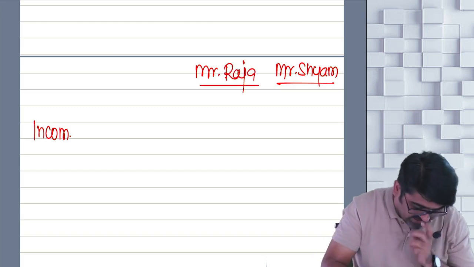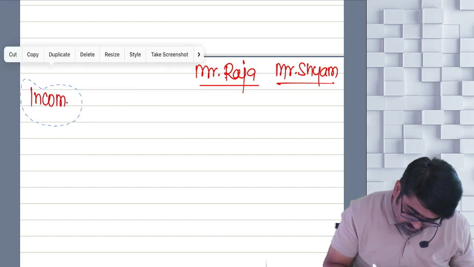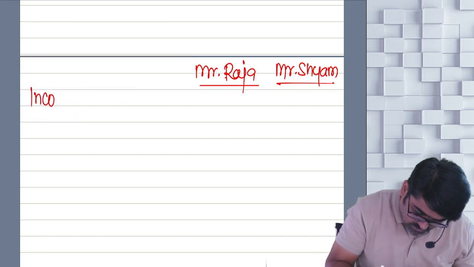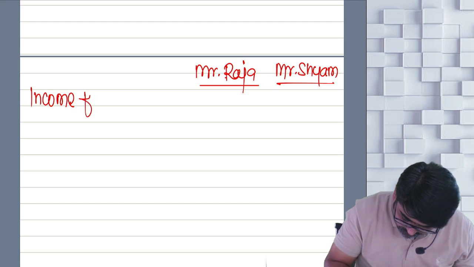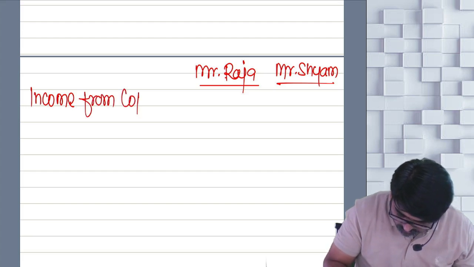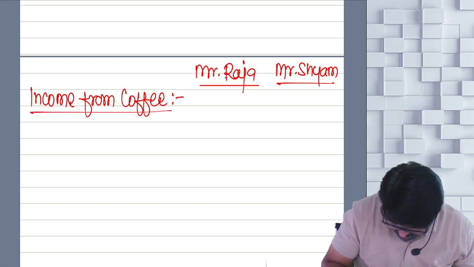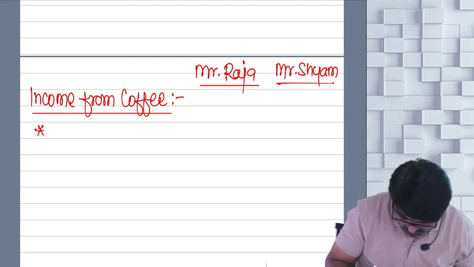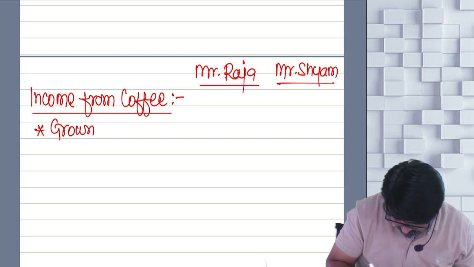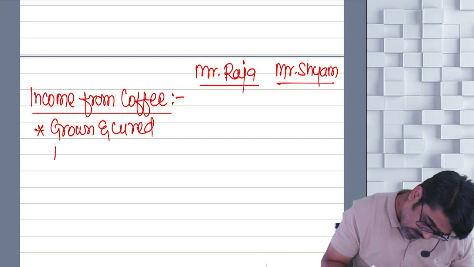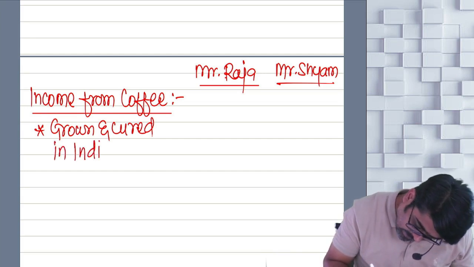What type of income are they earning? Income from coffee, underline, grown and cured in India.